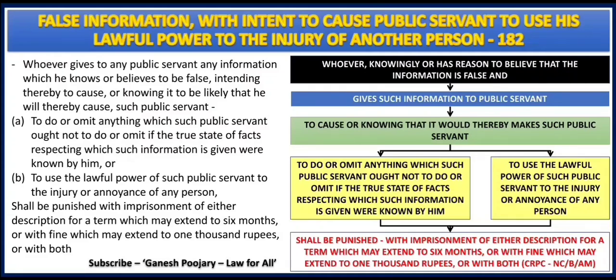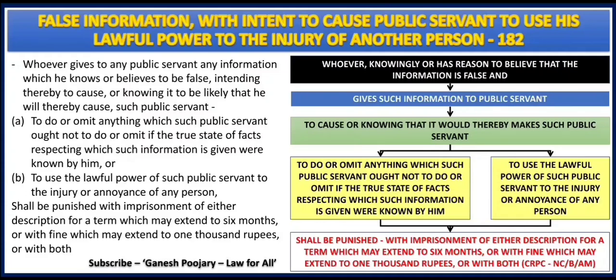Though he knows that it is false information, by giving such false information he either causes, or he knows that by giving such false information such public servant is going to do something which he was not supposed to do, or he is going to omit something he should not omit otherwise, or he is going to cause injury to someone, or he is going to cause annoyance to someone.